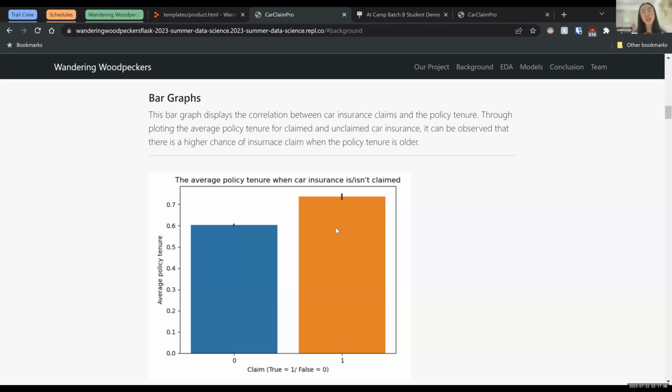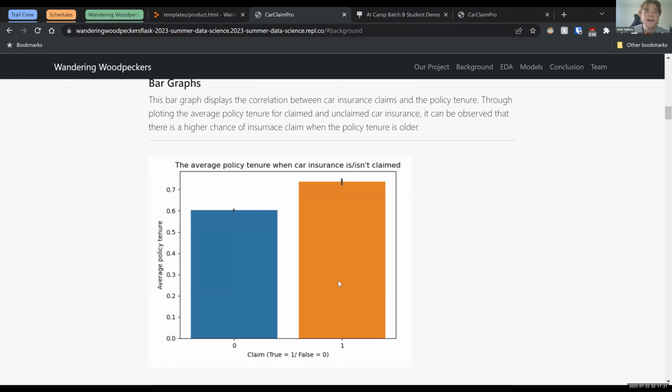And well, it is probable that this is because when you have the car insurance for a longer time, then there's an increased chance of accidents happening. Yeah, just kind of the longer you have your insurance, the more time you have to get into a car accident.